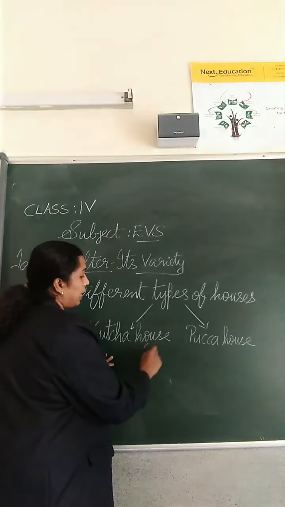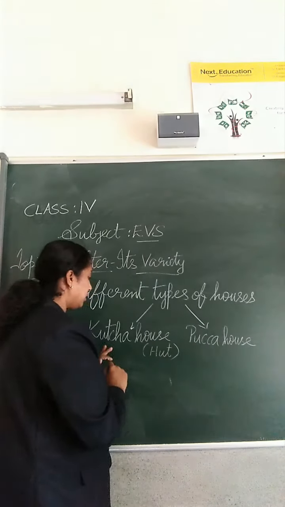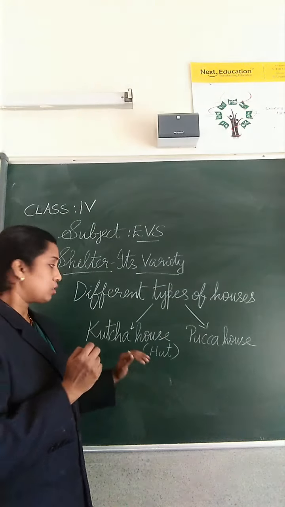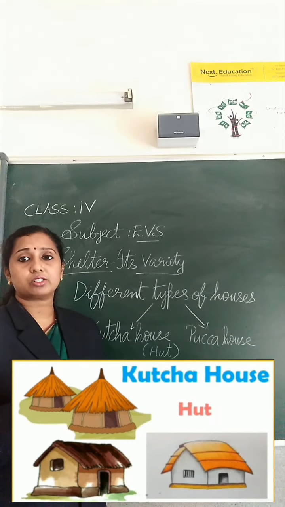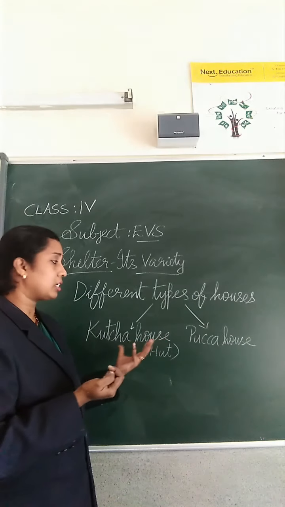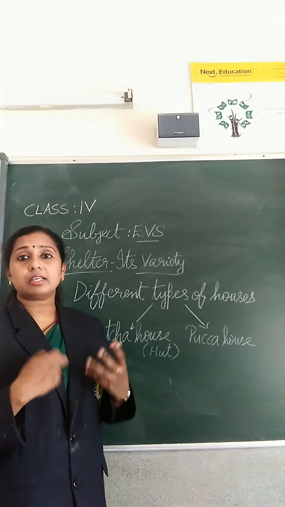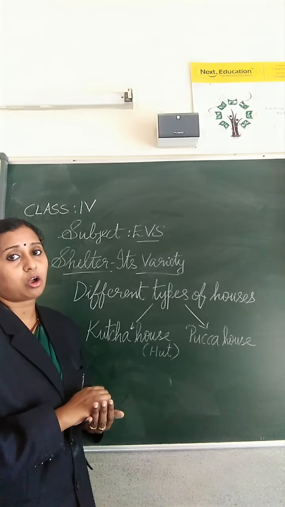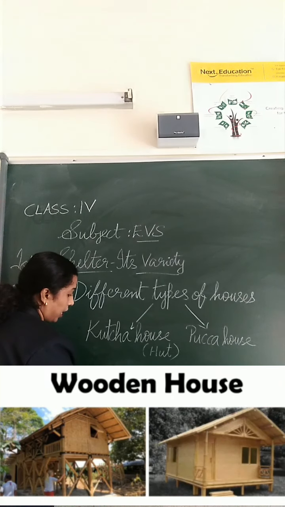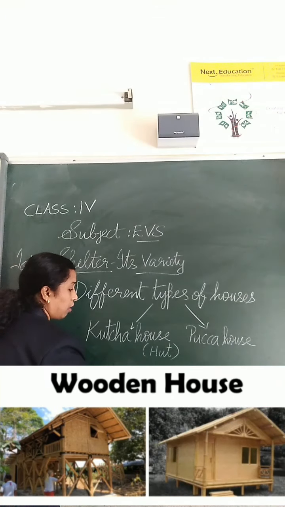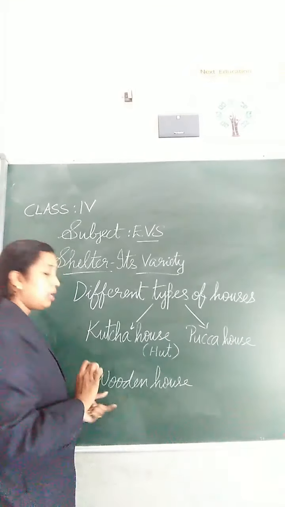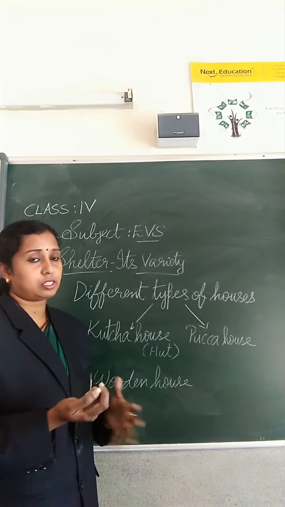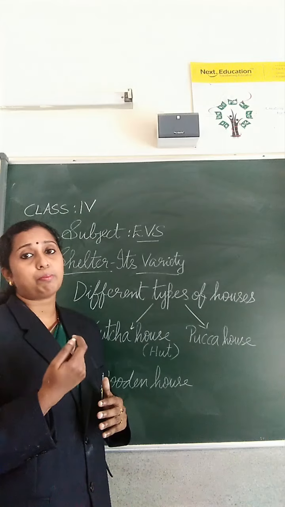Kacha house is also known as hut. Small houses are known as huts. So kacha house means small houses, and these houses are made up of mud and straw, and they are not very strong. Kacha houses can also be made of wood, and those type of houses are called wooden houses. For this, mainly bamboos are used to make these houses.